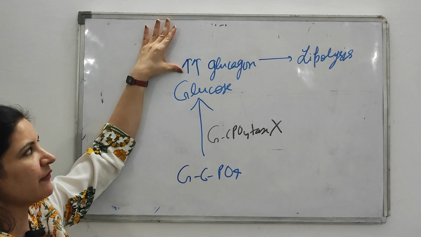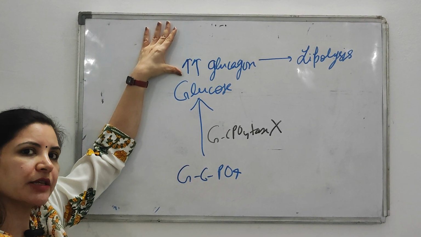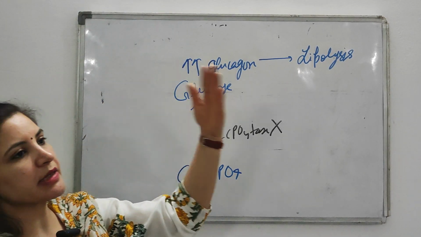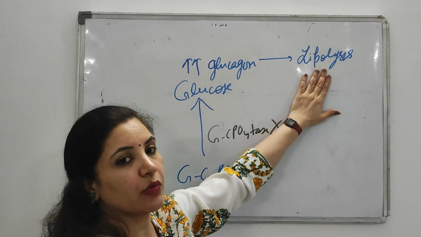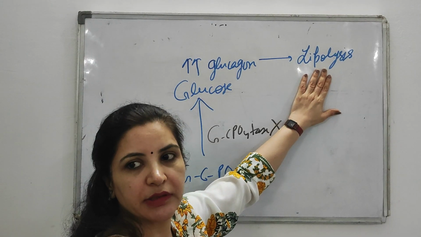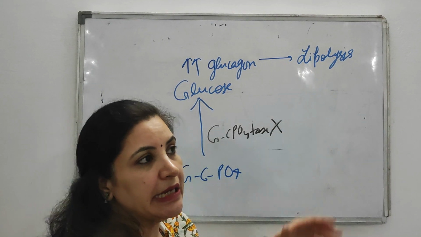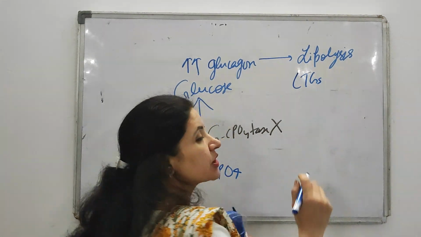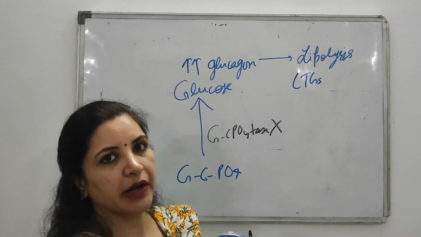Glucagon is the hormone of your fasting and starvation state. So as there is a fasting state, there is an excessive secretion of glucagon, and when glucagon is in excess, it starts lipolysis. So the triglycerides, which are stored in the adipose tissue, are degraded.